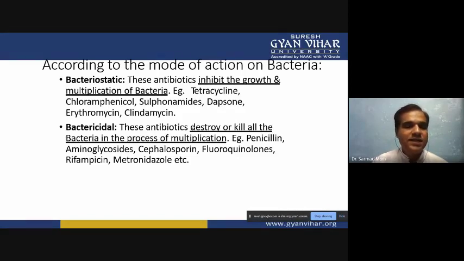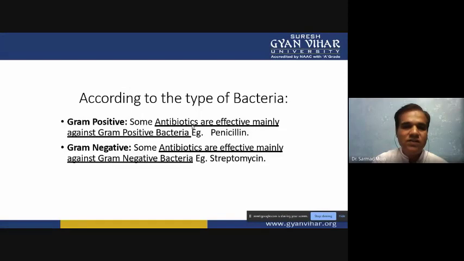The second type is bactericidal. Cidal means killing effect. If any chemical has a killing effect, we call it bactericidal. These chemicals or drugs will kill all types of bacteria, which are the main reason behind the infection. Penicillin, aminoglycosides, cephalosporin, fluoroquinolones, rifampicin, and metronidazole are all utilized as bactericidal.